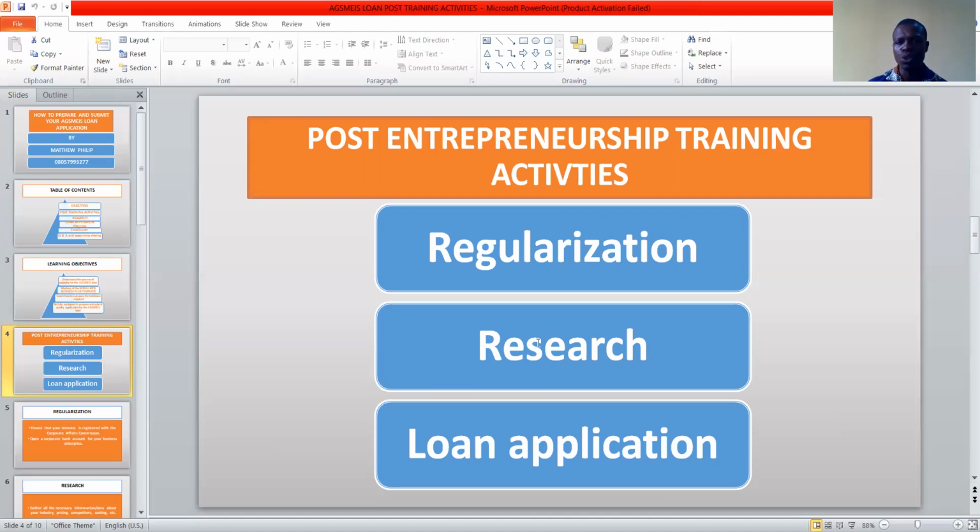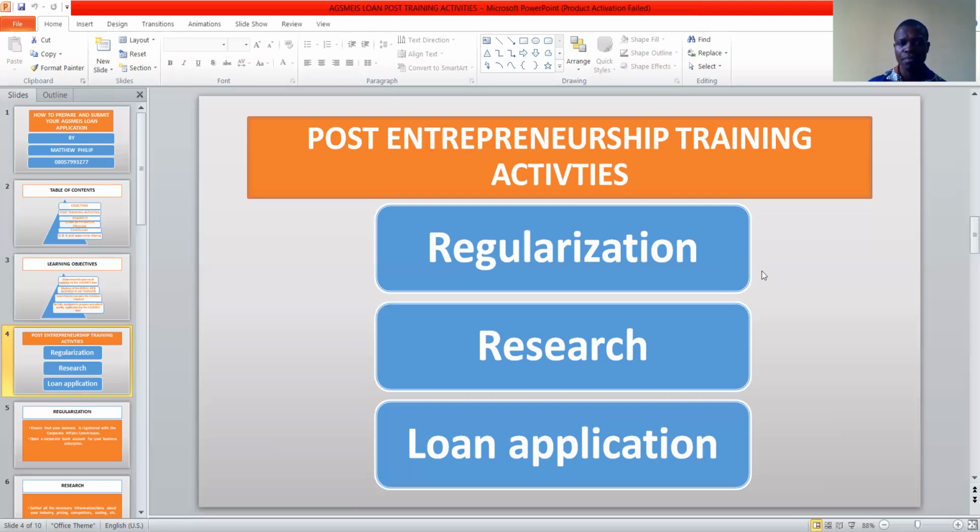The next thing you need to ask yourself is, is my business registered? Do I have a registered business? Those are the kind of questions you should ask yourself. If you have a registered business, then you move to the next stage. But if you don't, I will implore you to go ahead and register your business. Don't be in a rush, because the funding is available. The funding of this loan is from the bankers committee, so don't be in a rush to start your application.